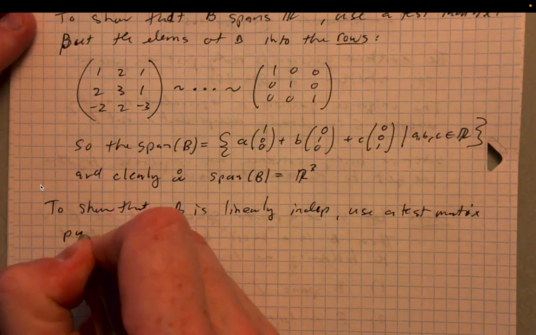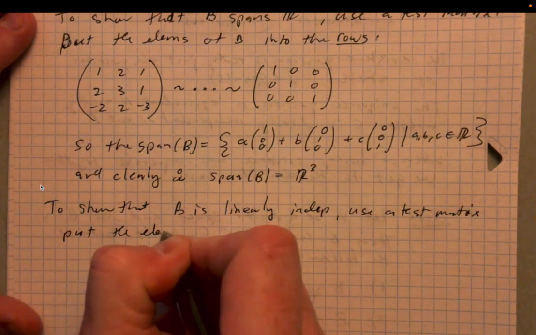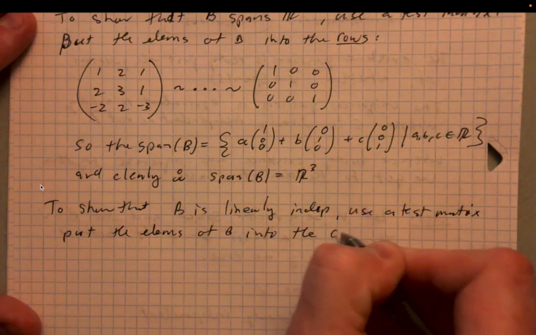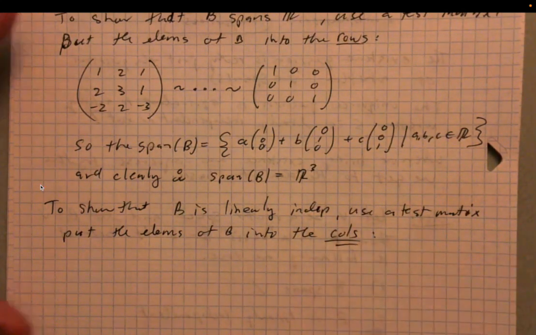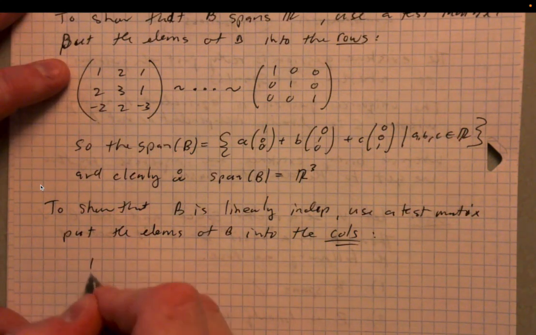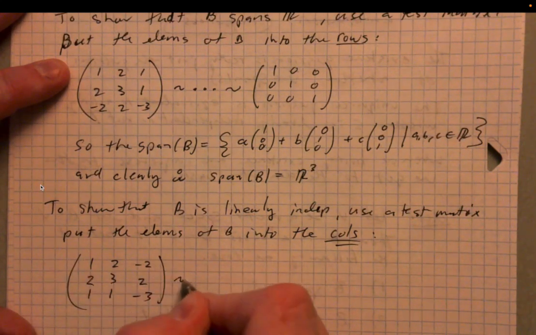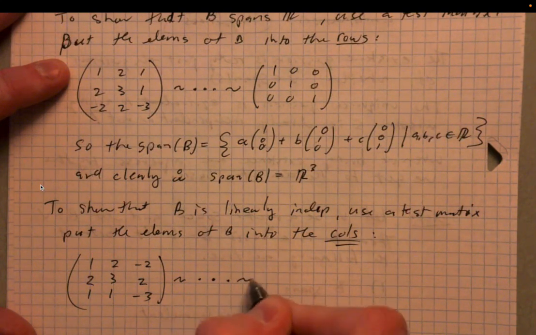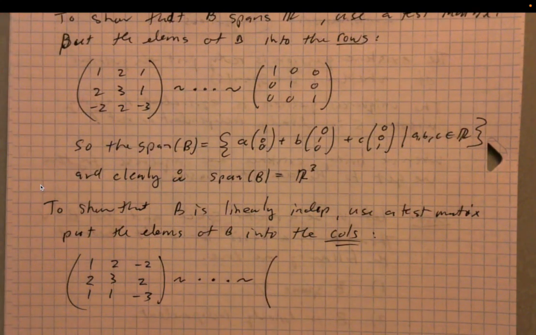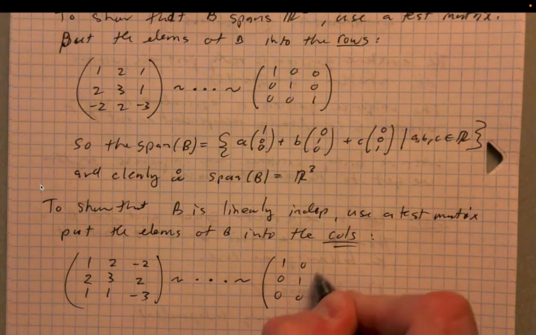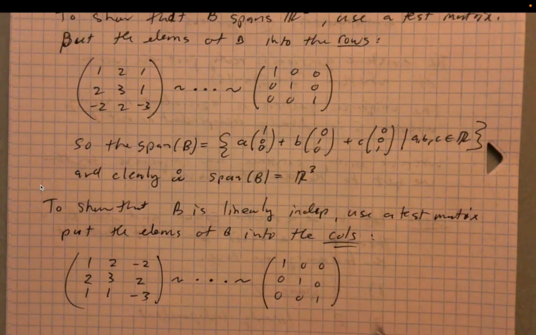So instead we get 1, 2, 1 as the column, 2, 3, 1, and then negative 2, 2, negative 3. And then when we row reduce that, what do we get? Well, 1, 0, 0, 0, 1, 0, 0, 0, 1.